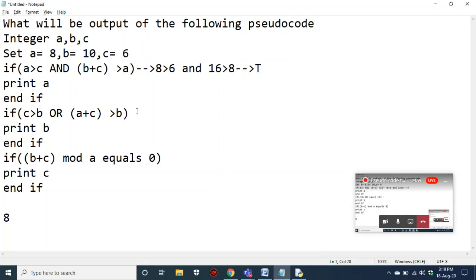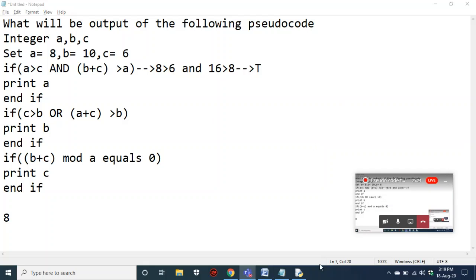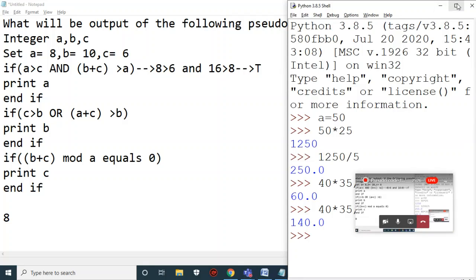Now it is checking the second if block also. See, if you write code using multiple if statements, every if statement should be executed, because we are not using elif here. All the conditional statements have been written using only if. We are not using if, elif, else, right? First we'll see how it gets executed, so that you'll get an idea.